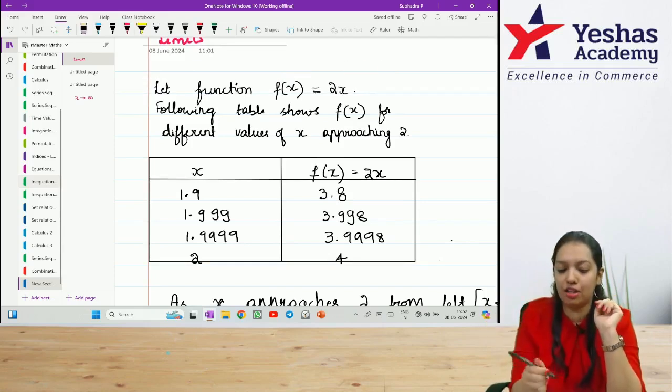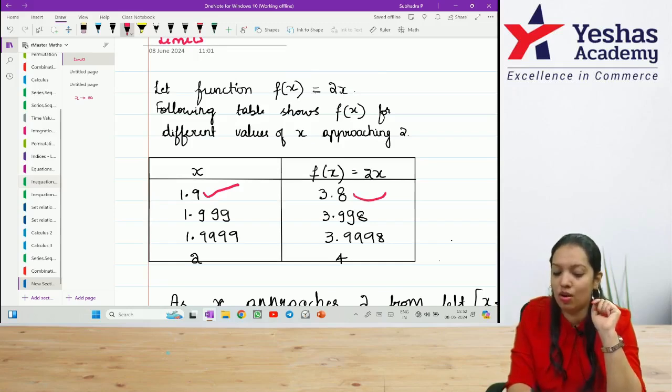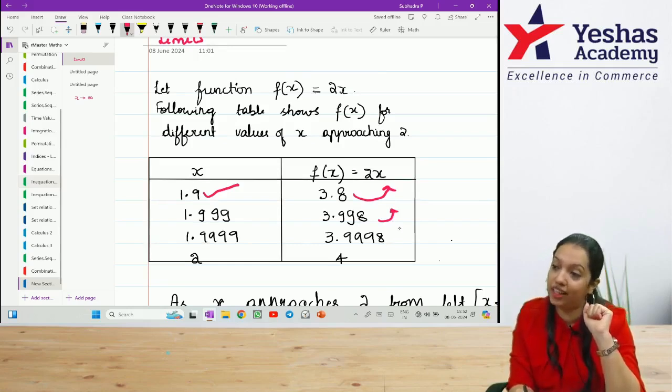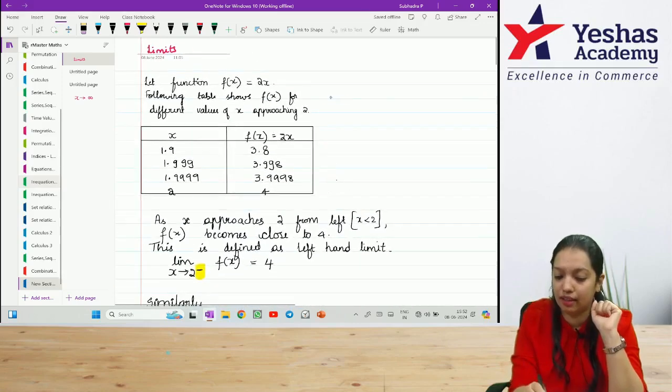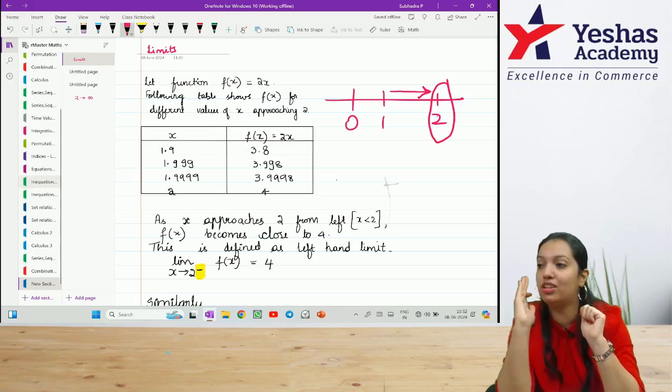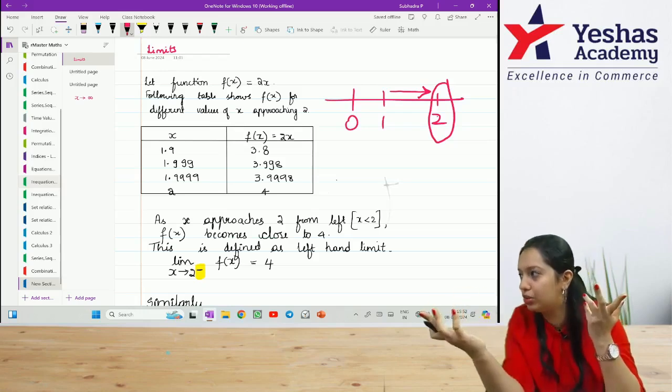In our doubling function, if I start from 1.9, it is slowly approaching 4. 1.99 gives 3.99, 1.999 gives 3.999. Slowly, in the number line, if I consider this as 0, 1 and 2, I can see that as I am increasing, the number is about to touch 2, not exactly equal to 2.